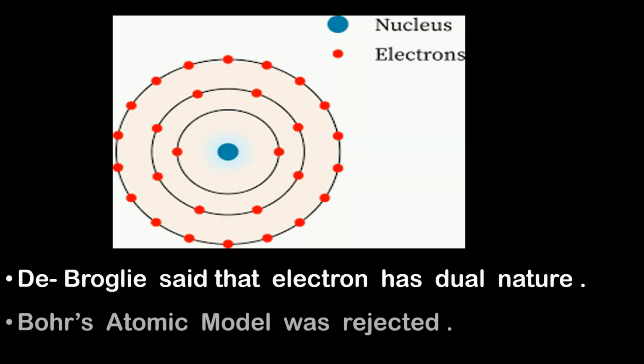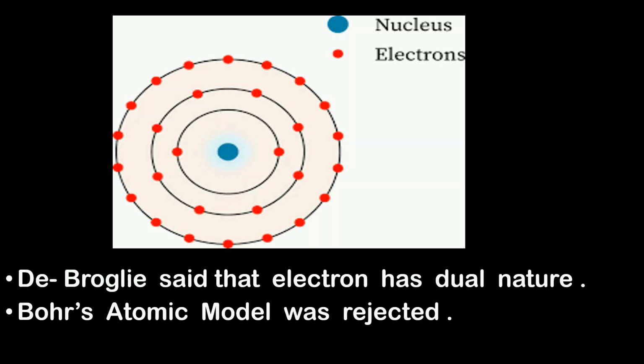Okay, since Bohr's atomic model was rejected, the electrons no more revolve in orbits. This is the first thing you should fix in your mind: electrons do not revolve in orbits. The second thing you must remember is that a complete atom is not two-dimensional, but three-dimensional. I hope you all know the difference between two-dimensional and three-dimensional. For example, a circle is a 2D shape and a sphere is a 3D shape. So it was confirmed that the atom is a three-dimensional shape.